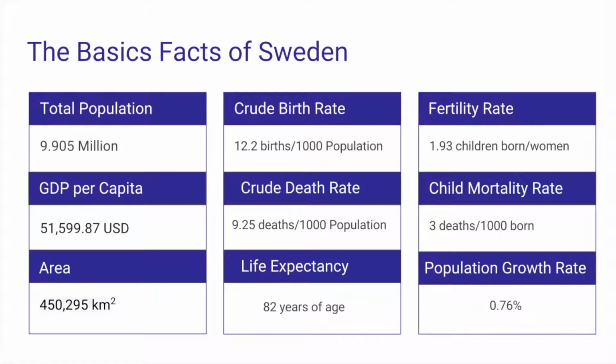The GDP per capita is $51,599.87. The area is 450,295 kilometers squared. The crude birth rate is 12.2 births per 1,000 population. The crude death rate is 9.25 deaths per 1,000 population.